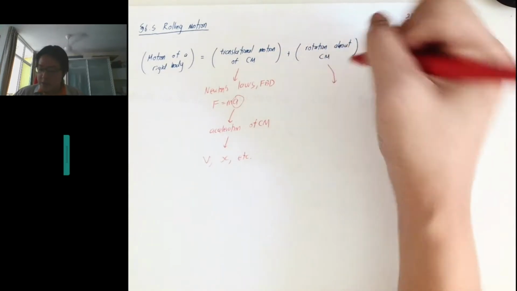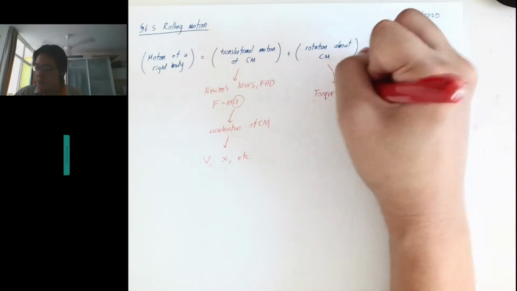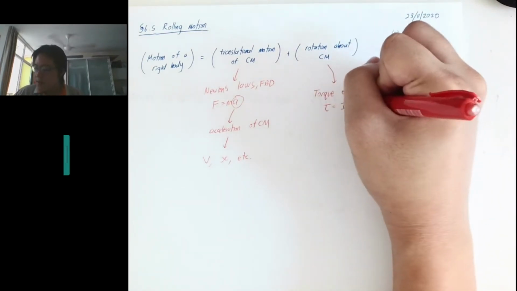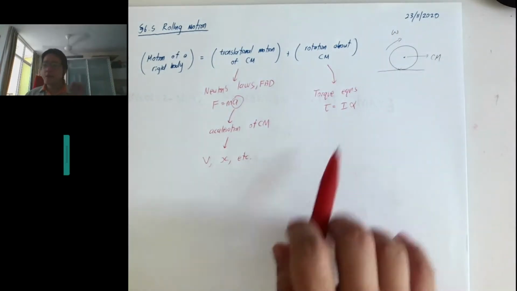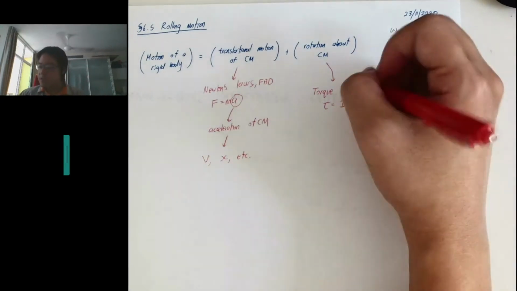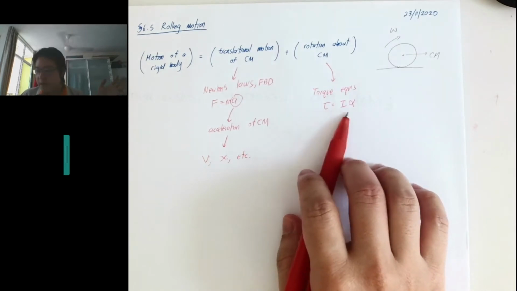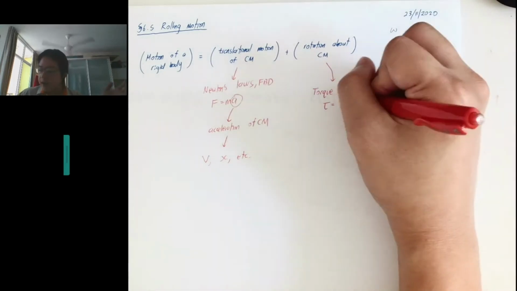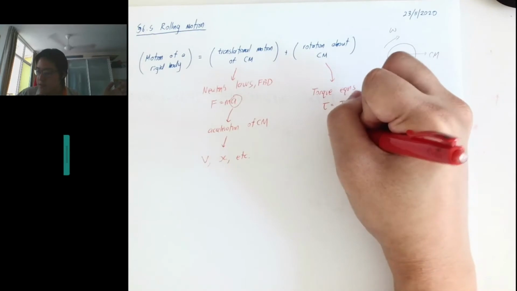For the case of rotation, we determine it using the torque equation, right? The torque equation is: torque is equal to I alpha. This is the net torque acting on the object, right? There could be more than one torque applied to this object. And once you have solved this equation, we have also been spending chapter 5 learning how to calculate the moment of inertia, chapter 6 figuring out the torque, and once we have the torque, we get the angular acceleration.